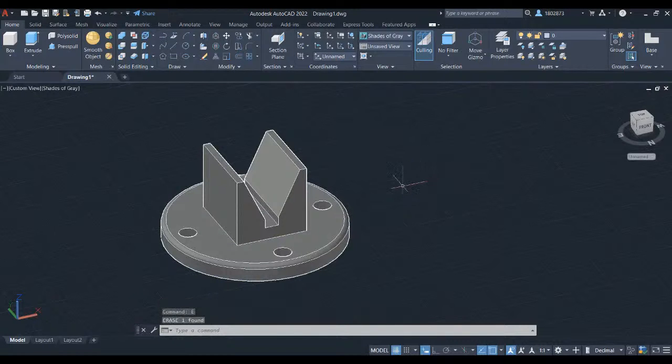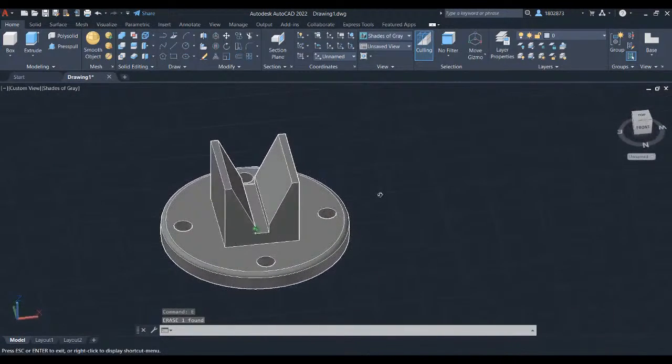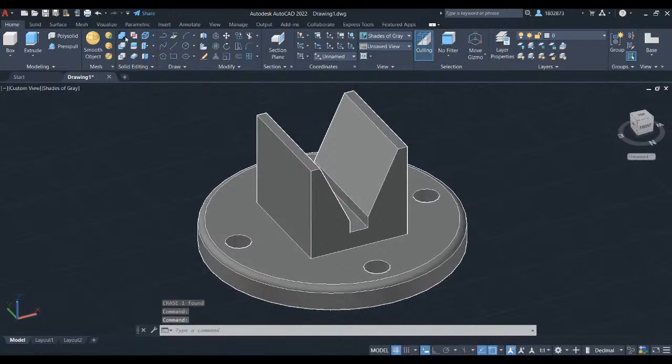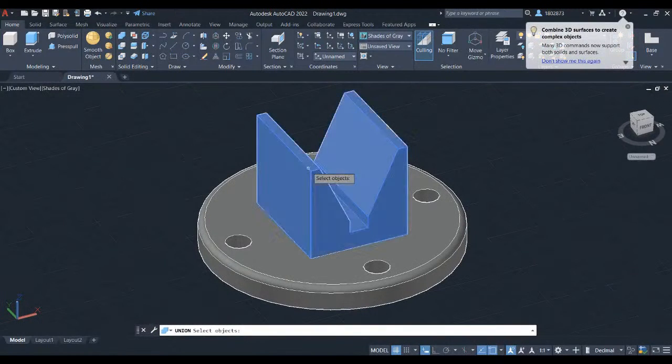Let's complete the challenge by converting these two 3D objects into a single one. Grab the union command in solid editing panel, select the two objects and press enter.